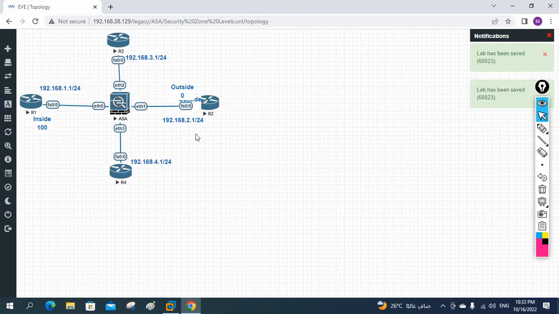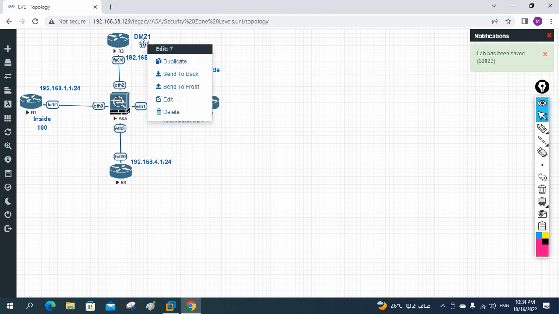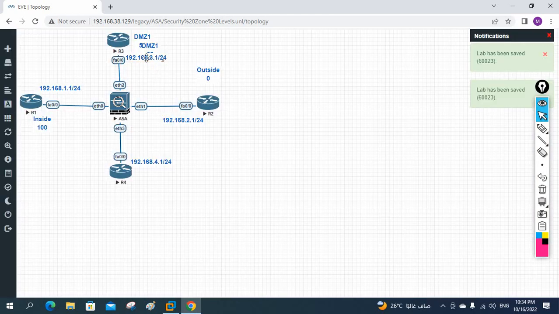I will make this duplicate. Here I will make this one as a DMZ 1, and this level I am giving as a 50. Okay, and I will make this duplicate. Here I will say this is a DMZ 2, and security level I am giving as a 50. Okay, I hope now it is clear for you. So we can do the basic configuration.